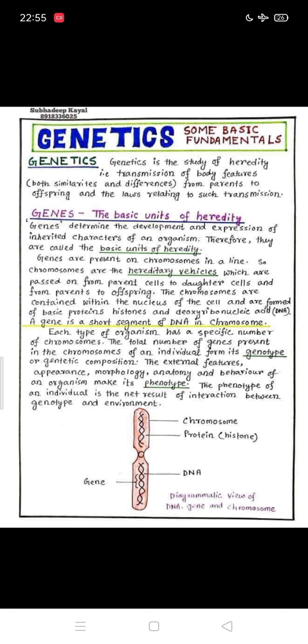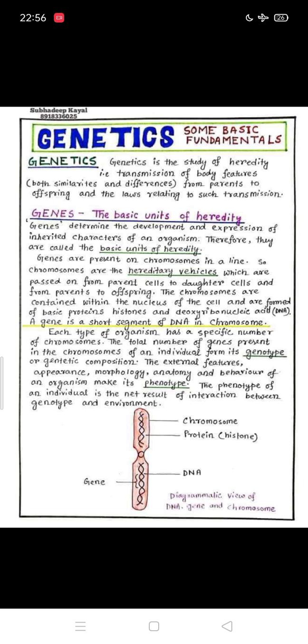Where are the genes located? Genes are located on the chromosomes. So, the chromosomes we can say are the heredity vehicles. They are the carriers of the information. So, the genes are present on the chromosomes which pass from parents to the daughter cells or from parents to the offspring. The chromosomes also contain the DNA and the histone proteins.